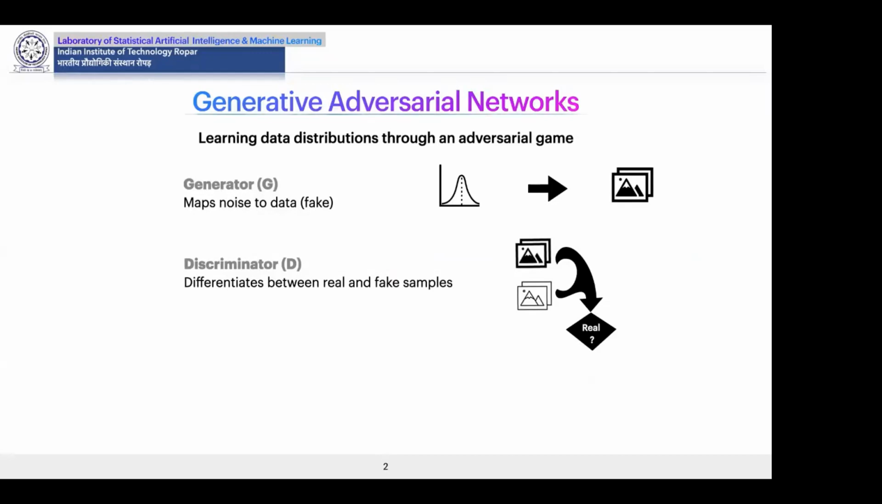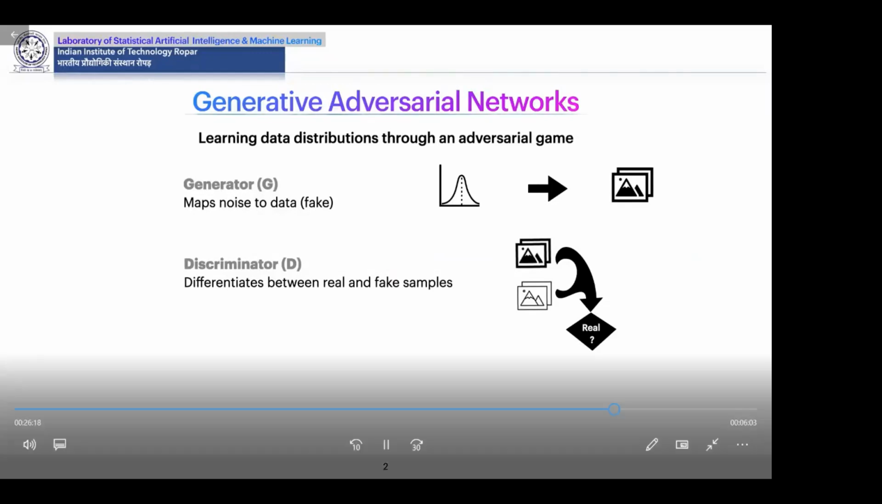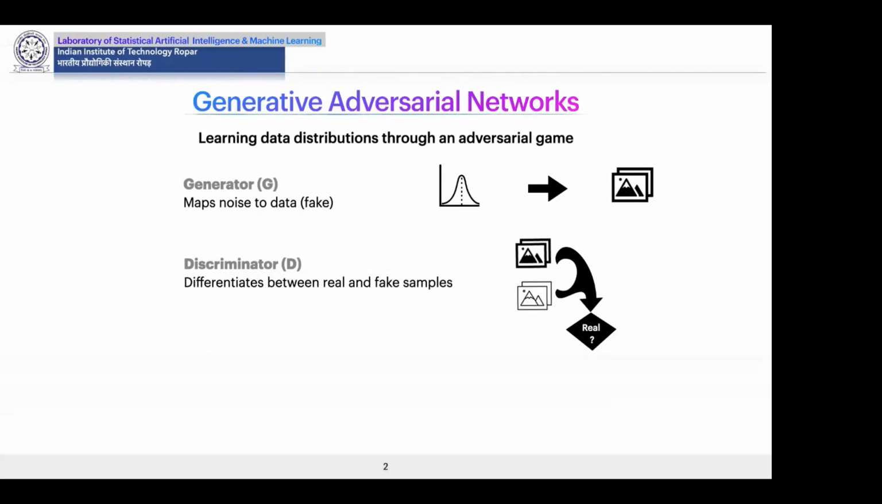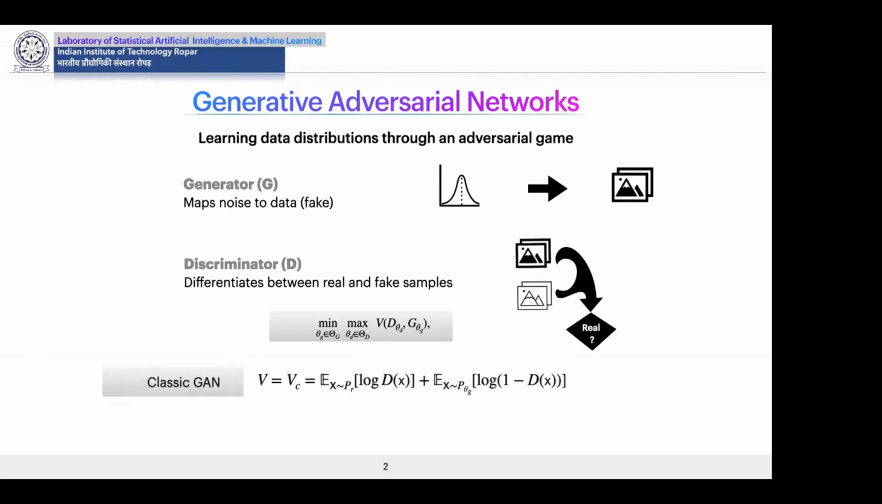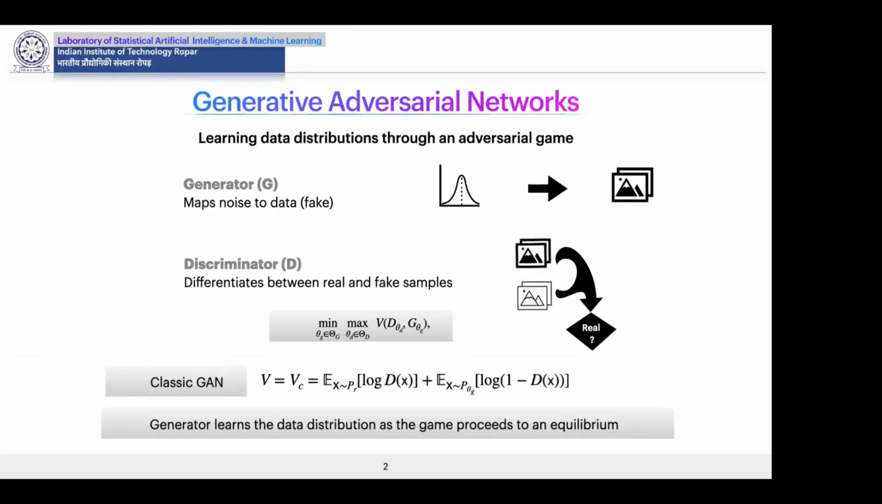Generative adversarial networks, or GANs, aim to learn data distributions through an adversarial game between two players: a generator that maps a latent noise space to the data space, and a discriminator that tries to effectively distinguish between the fake data samples generated by the generator and the real data samples. This adversarial game can be formulated as a min-max optimization problem, and as the game proceeds to an equilibrium, the generator learns the real data distribution.